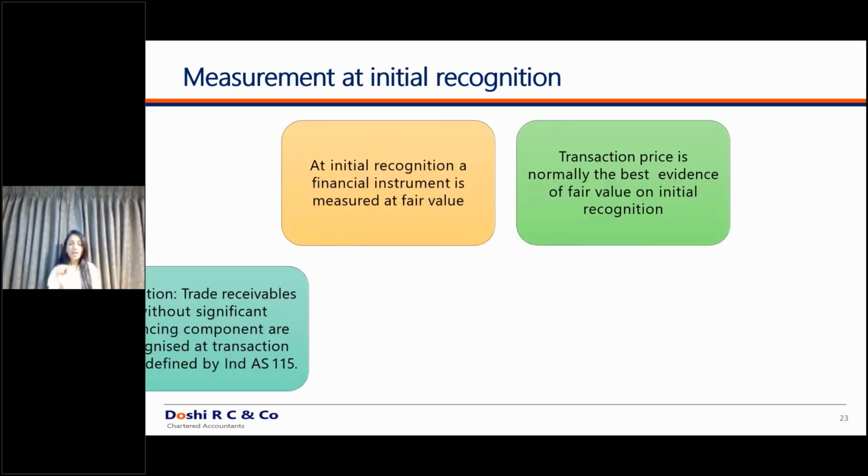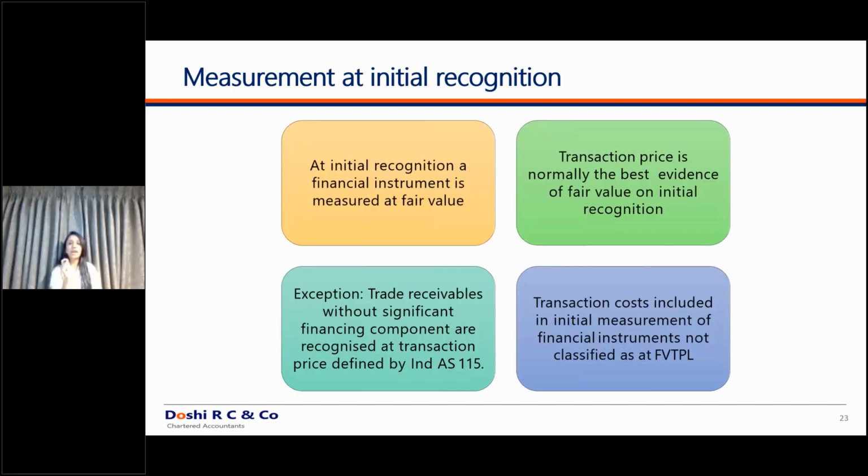So understand the basic fundamental that in financial instruments, each and every financial instrument has to be recognized at fair value on initial recognition. Previously we discussed property, plant and equipment, investment property, intangible assets. Nowhere was it said that at initial recognition, the asset should be measured at fair value.